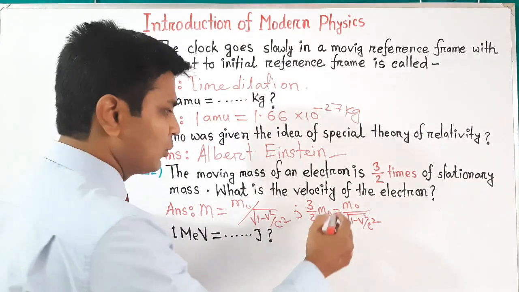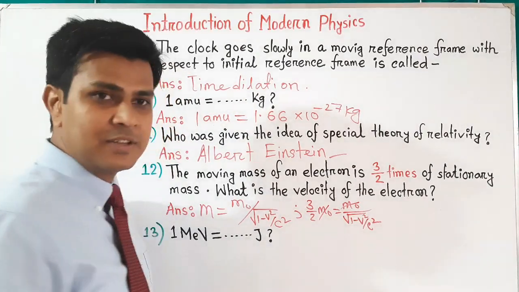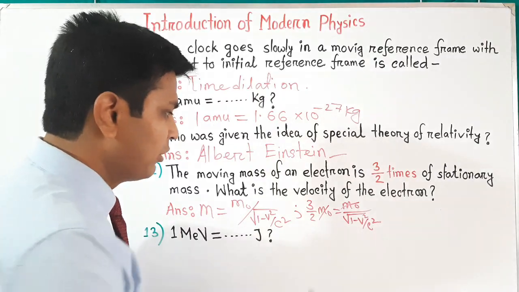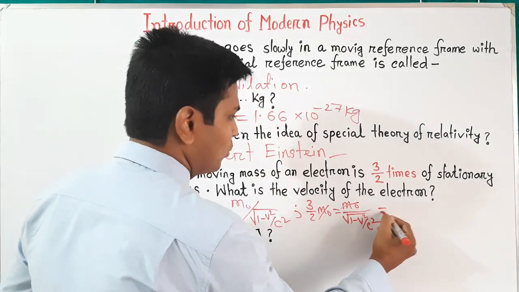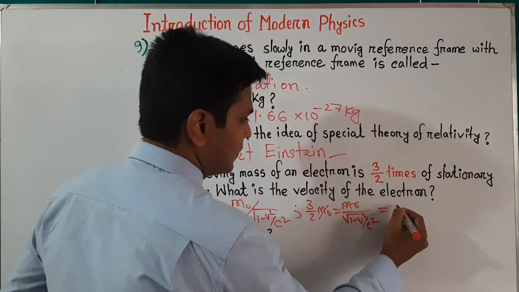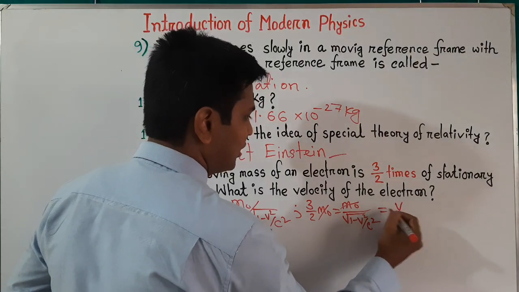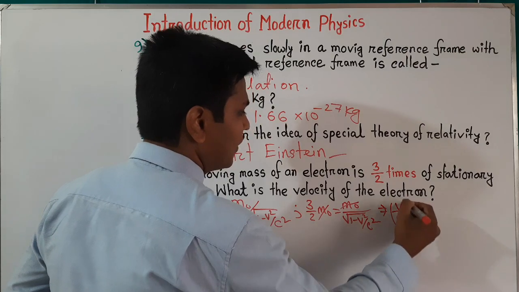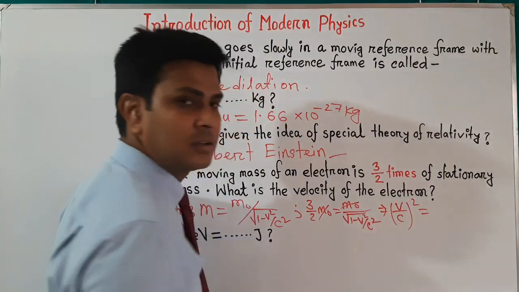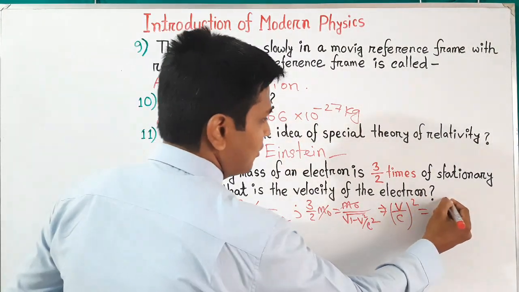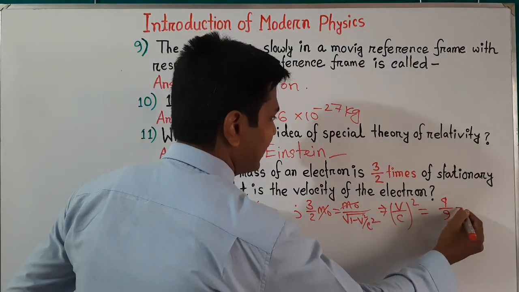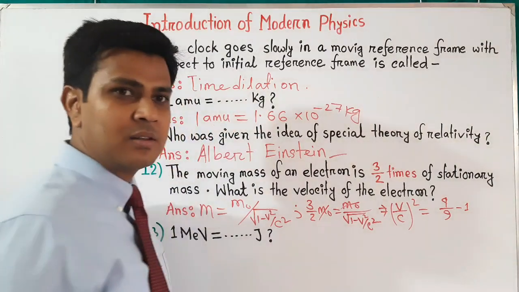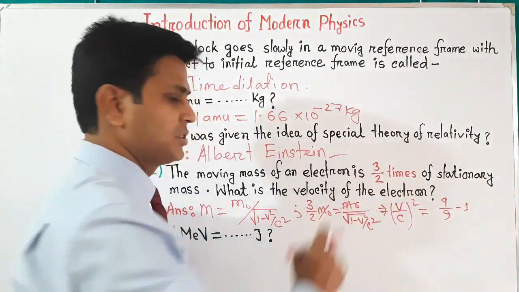From both sides we can cancel this value. Now if we reverse this equation, squaring both sides, then we can write v by c whole square equals, 2 square means 4, 3 square means 9, and here the 1 will be subtracted with this expression.